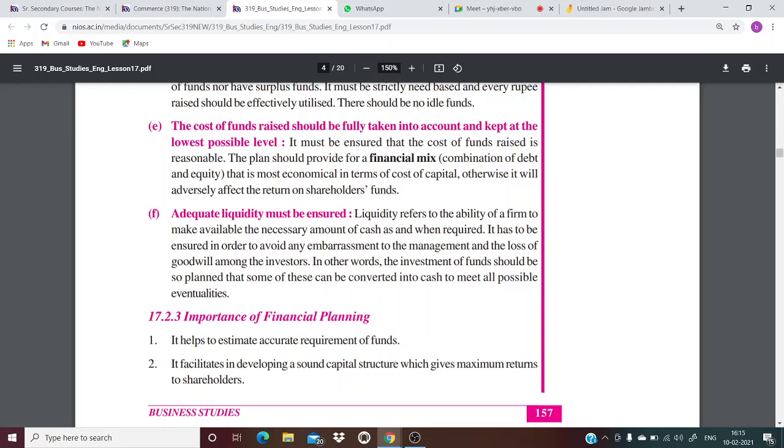Sixth, adequate liquidity must be ensured. This is what we said earlier also. Liquidity refers to the ability of a firm to make available the necessary amount of cash as and when required. It has to be ensured in order to avoid any embarrassment to the management and the loss of goodwill among the investors. Suppose you are not able to make some payments, then what will happen? Your goodwill is lost, right? And plus you will be embarrassed because you are not able to do the payment. So you should have enough liquidity, enough cash, so that whenever there are sudden expenditures, you are able to do the payments on time.